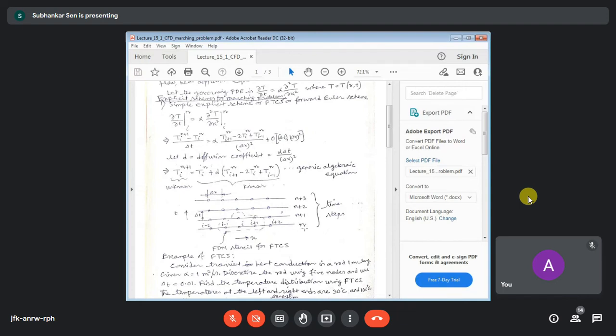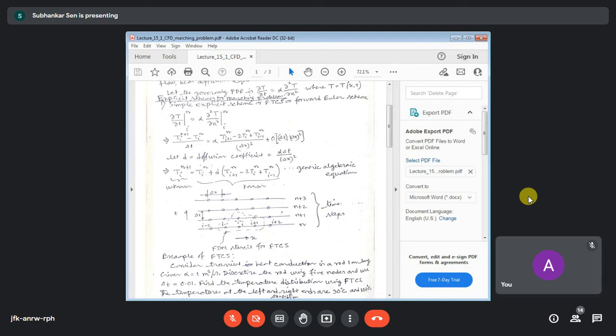If n plus 1 is current, then n is previous. All the values of temperature at the I plus 1th node, the ith node, and the I minus 1th node at the nth level of time give you the solution at the n plus 1th level. By the dotted lines, we are showing the dependence.